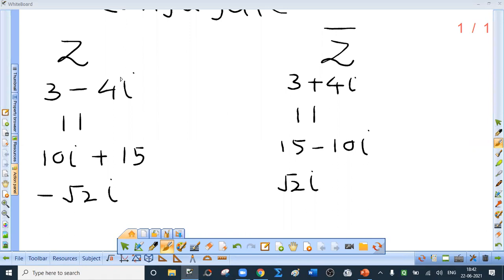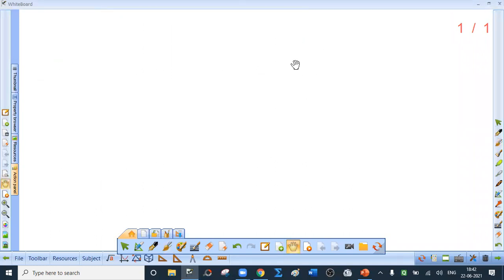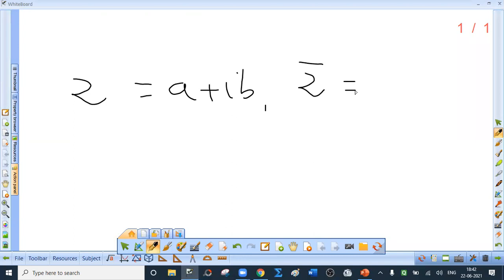A minus ib is the conjugate of a plus ib and a plus ib is the conjugate of a minus ib. I already told you that complex conjugate of say z equal to a plus ib is denoted by z bar, which is a minus ib.